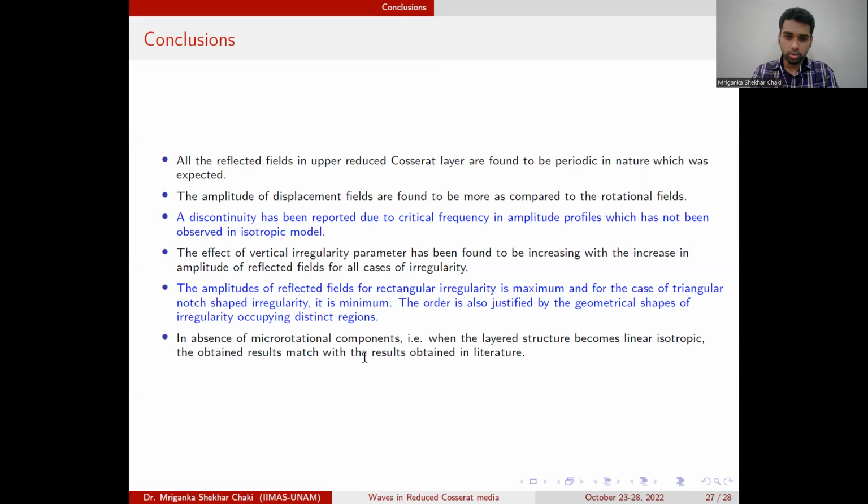In the absence of micro-rotational components, all the results that we have found match with the isotropic cases. So these results are very important, and they have a huge application in the case of metamaterials and rotational seismology.